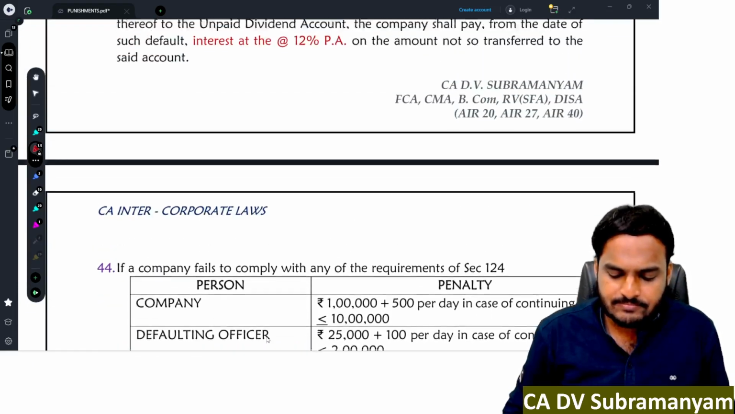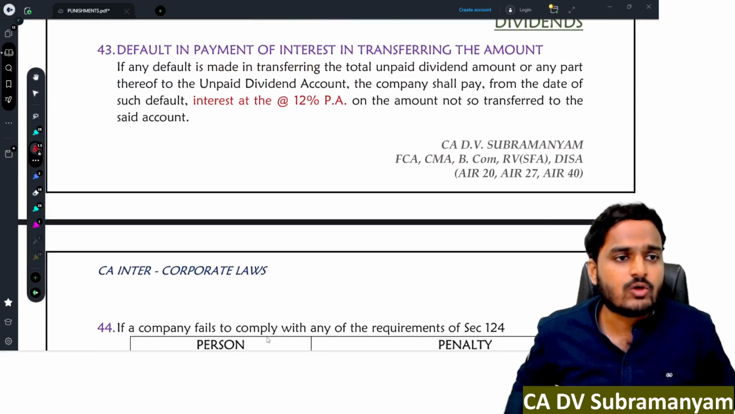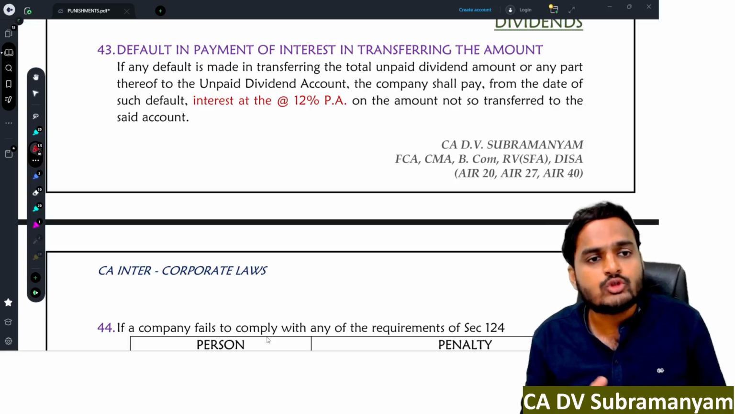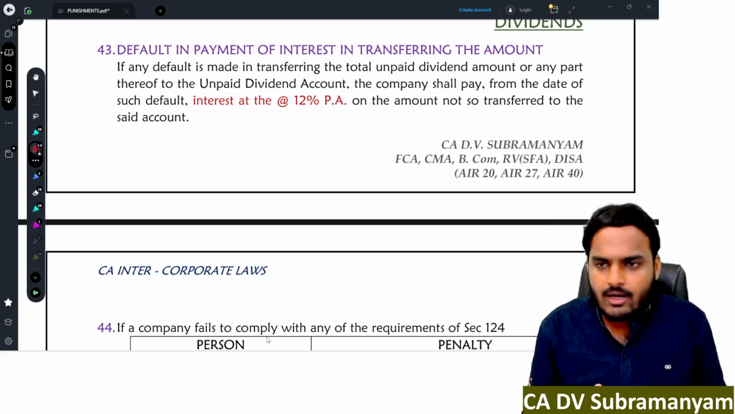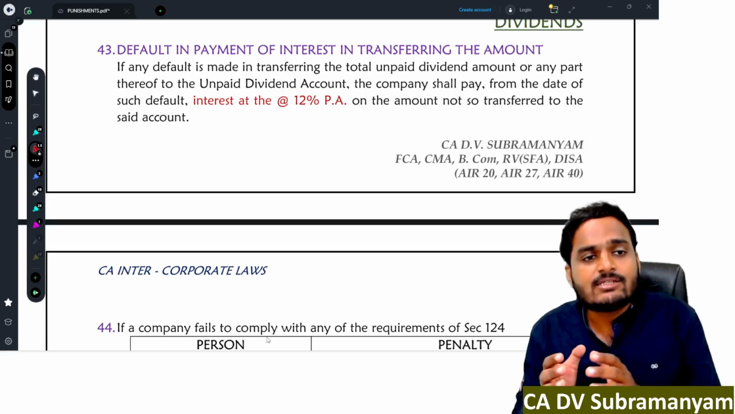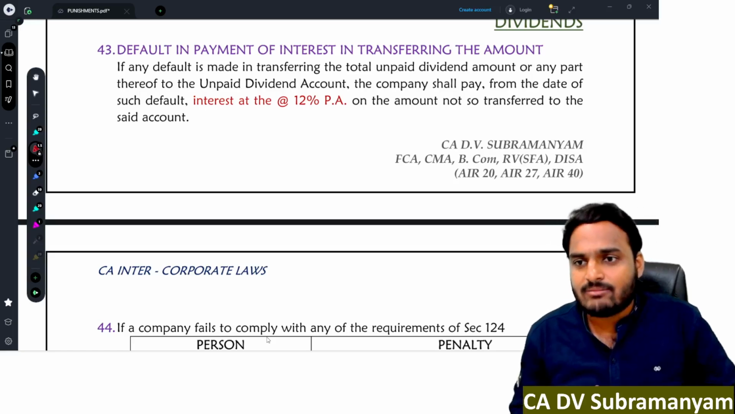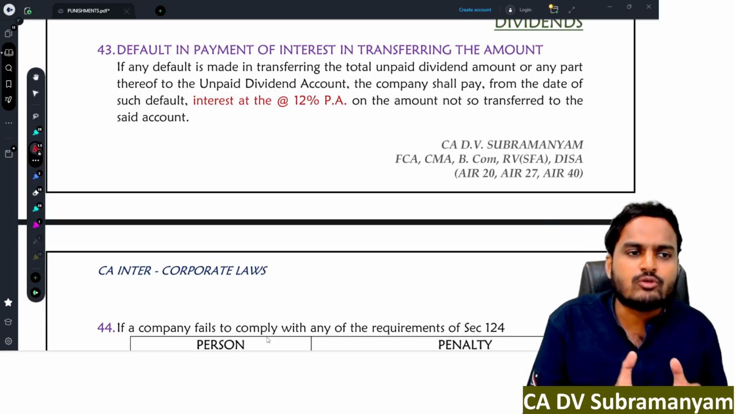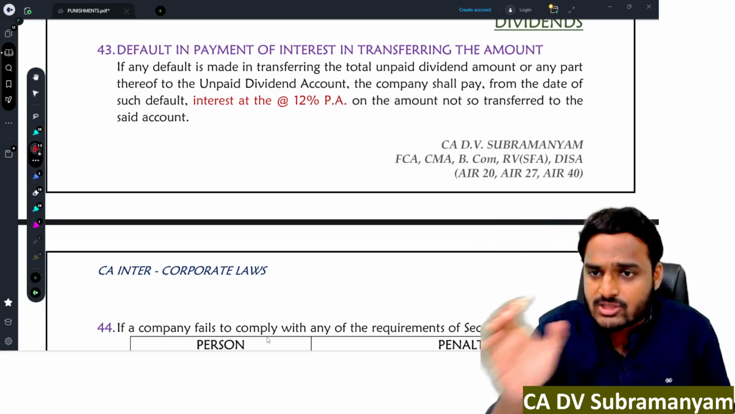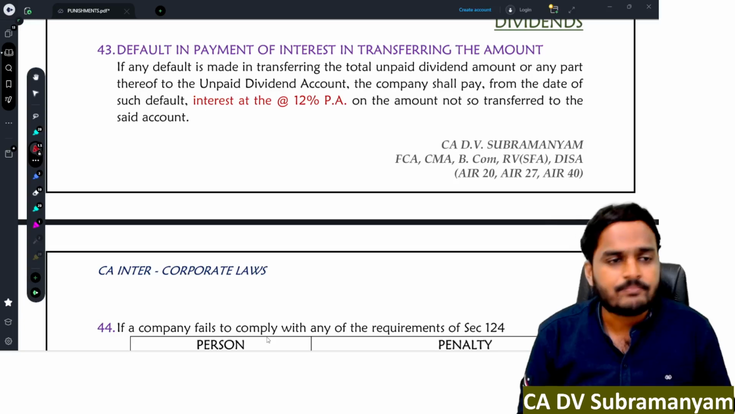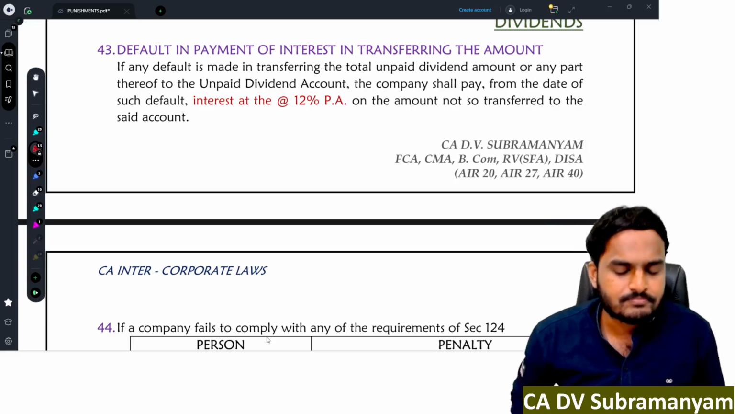Next, dividends. Only three punishment provisions are there. One is delay in transferring amount to unpaid dividend account. Within 7 days after 30 days of declaration of dividend, any dividend which remains unpaid or unclaimed, that amount shall be transferred to the unpaid dividend account. So what is the time limit? 7 days from the expiry of 30 days of declaration of dividend. In case of delay, the company is liable to pay interest. How much? 12% per annum.